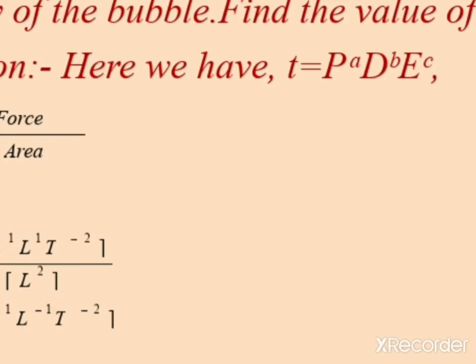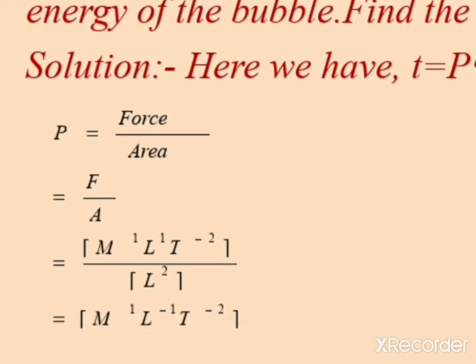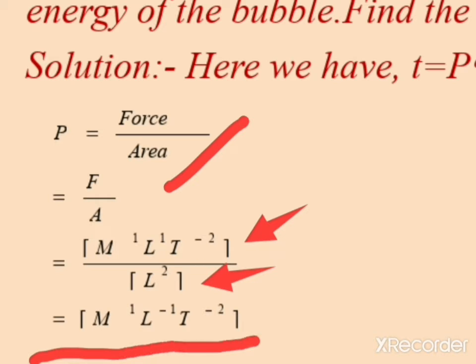Pressure is defined as force per unit area, so P = F/A. You already know the dimension of force is M^1 L^1 T^-2, and the dimension of area is L^2. After simplification, you find the dimension of pressure is M^1 L^-1 T^-2. So this is the dimension of pressure.